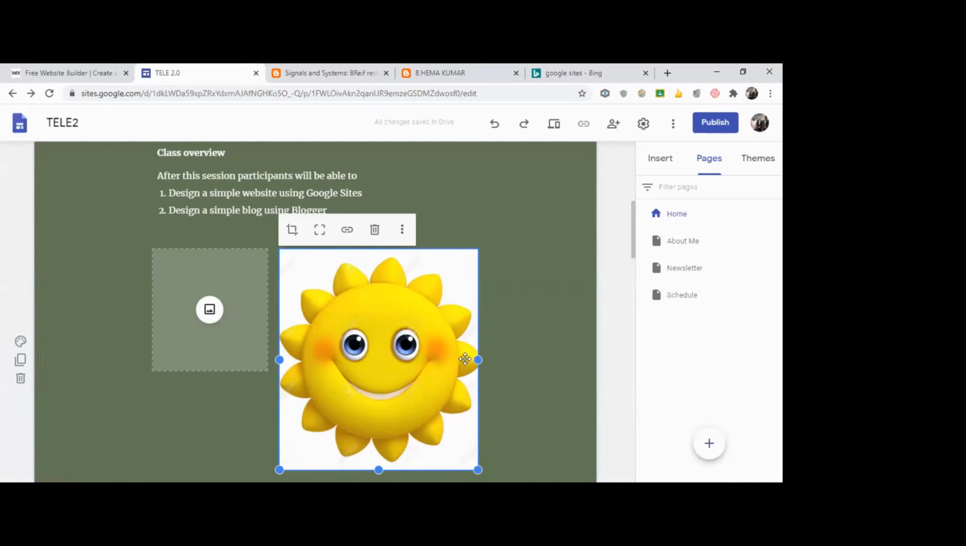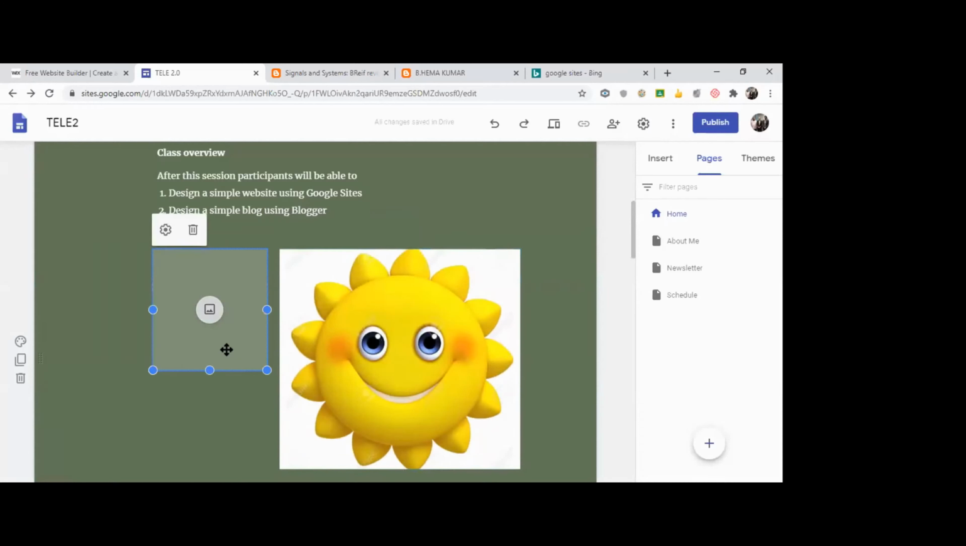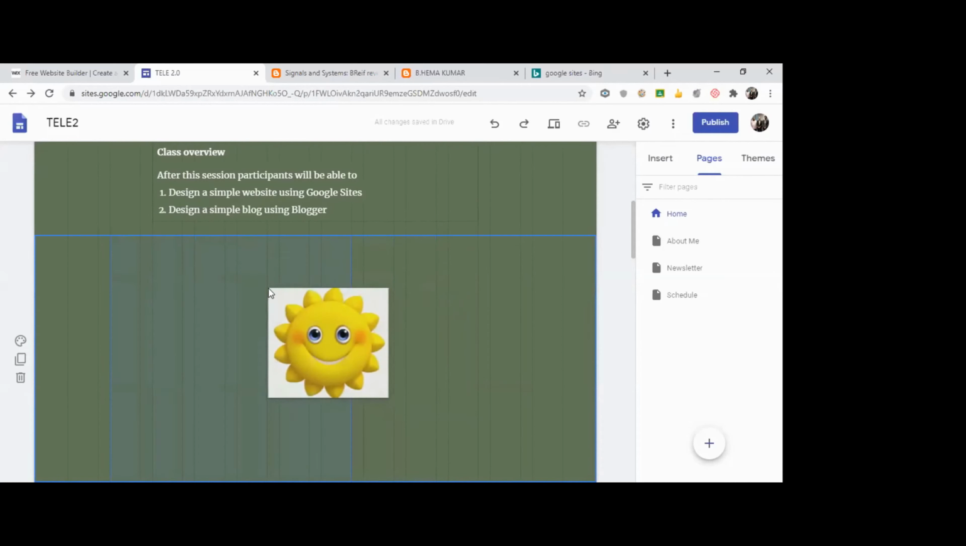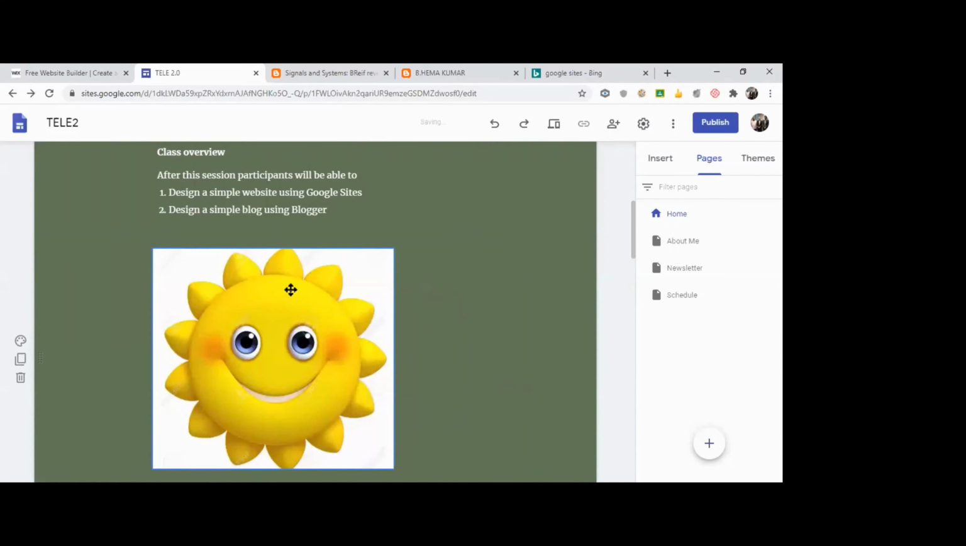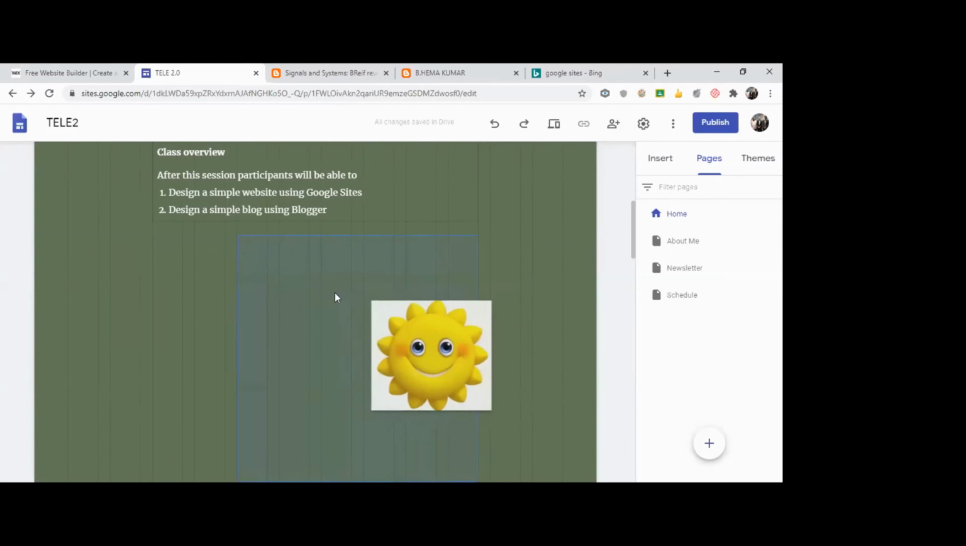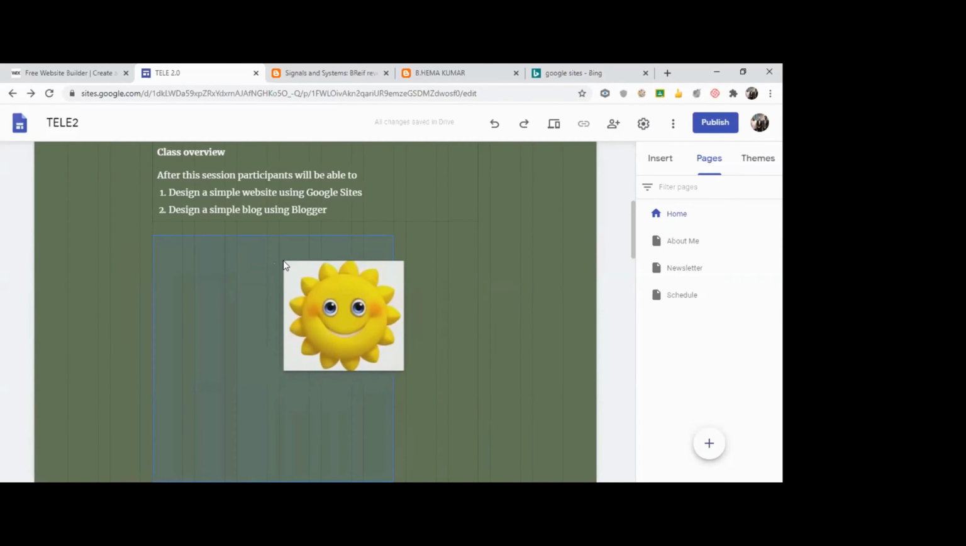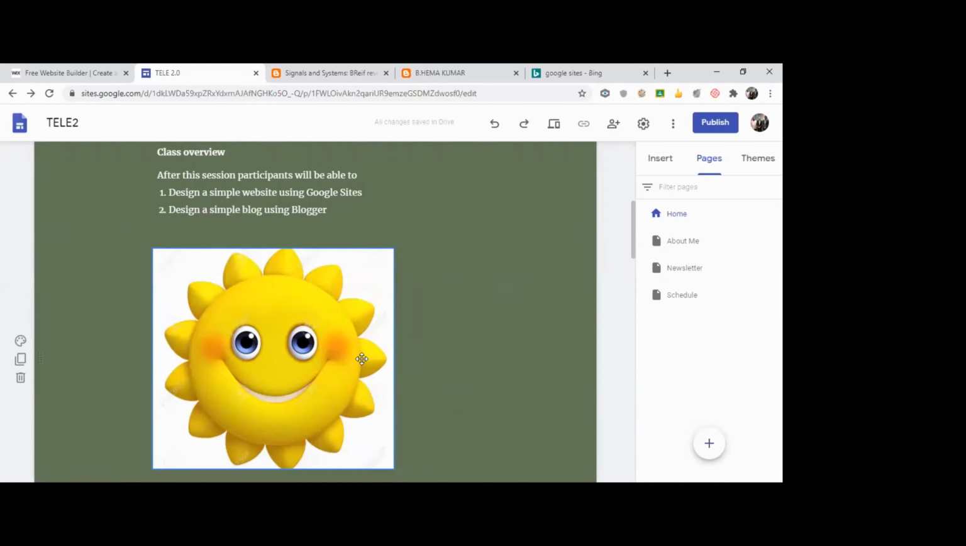Okay, fine. This actually I don't require. Either you can press delete, or as simple as it is, click delete from your keypad. Now I can just place it wherever I want. You can just click, drag it wherever you want, place it on the position and just drop it. That's it.